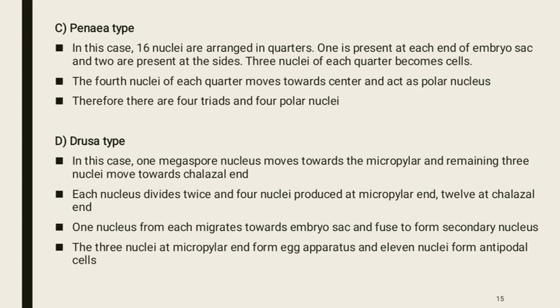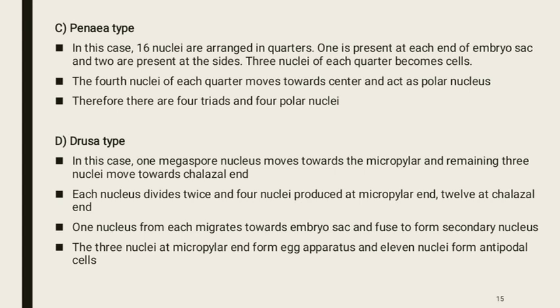The fourth type is Drusa type. In this case, one megaspore nucleus moves toward the micropylar end and the remaining three megaspore nuclei move towards the chalazal end. Each nucleus divides twice and four nuclei are produced at the micropylar end and 12 at the chalazal end.